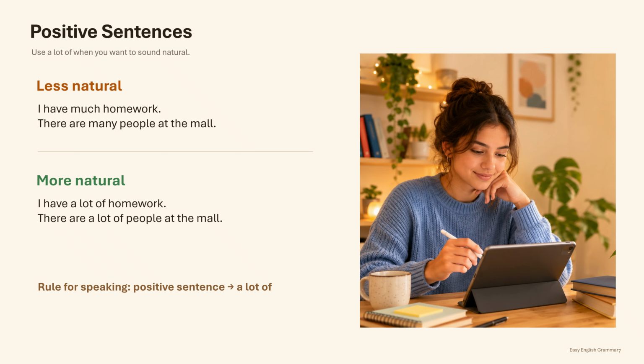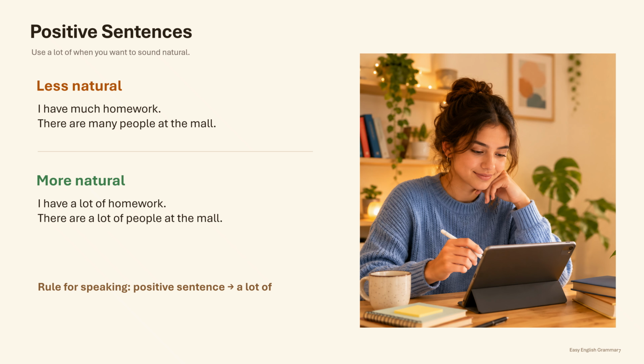In everyday positive sentences, a lot of usually sounds the most natural. For example, instead of saying, I have much homework, most speakers would say, I have a lot of homework. Homework is uncountable, and much sounds unnatural in this positive sentence.